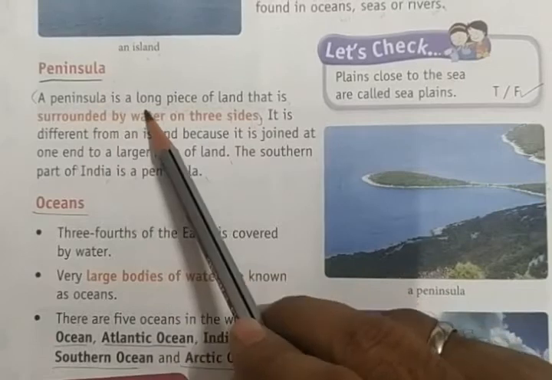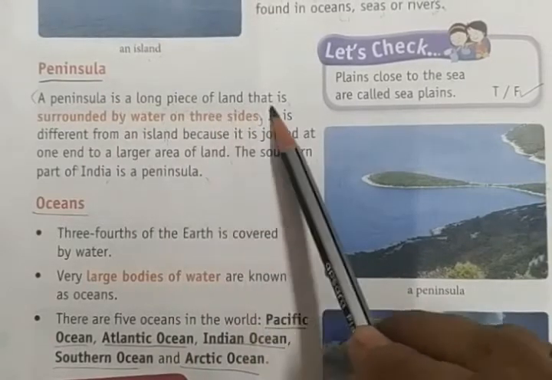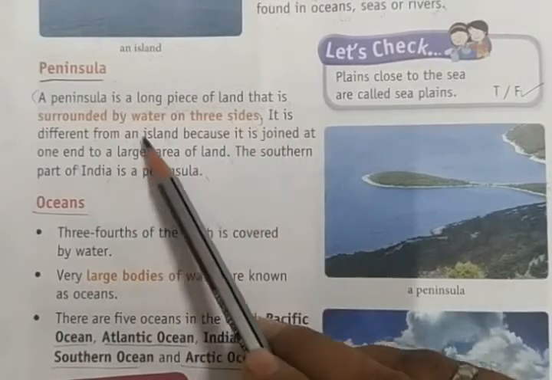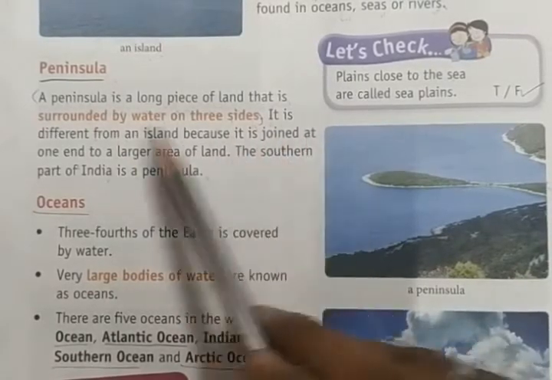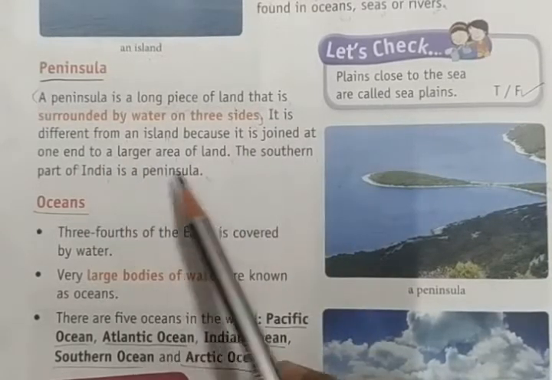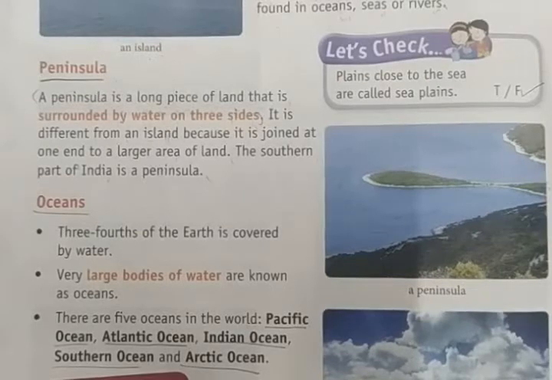A peninsula is a long piece of land that is surrounded by water on three sides. It is different from an island because it is connected at one end to a large area of land. The southern part of India is a peninsula, whereas an island has all four corners surrounded by water.